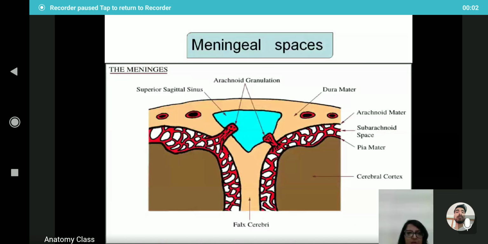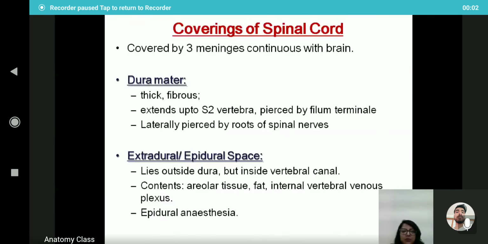So here we can see the dura mater, arachnoid mater, the subdural space, and the subarachnoid space between the arachnoid and the pia mater. And this is the superior sagittal sinus with the arachnoid granulation. And this is the cerebral cortex. So that is all about the covering of the brain, and we move on to the covering of the spinal cord.